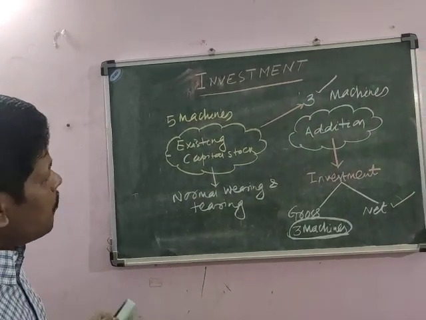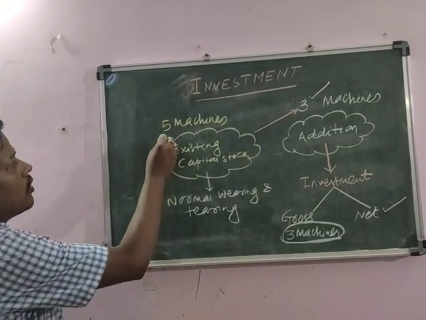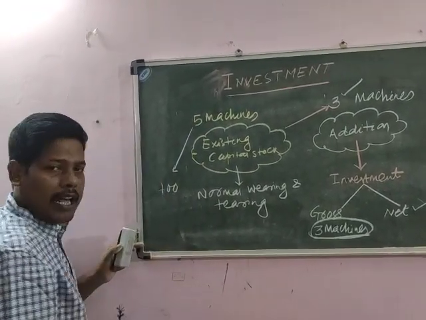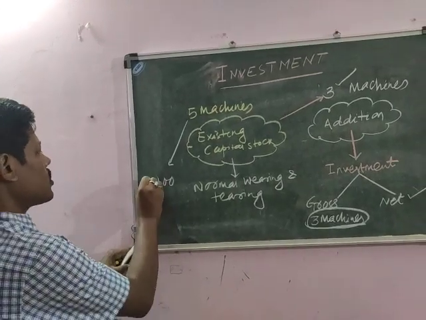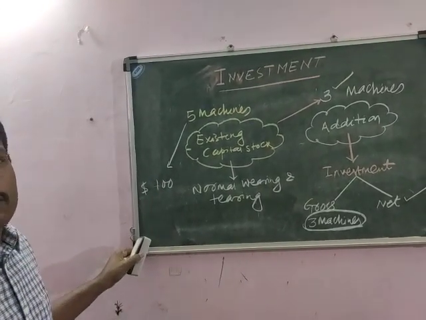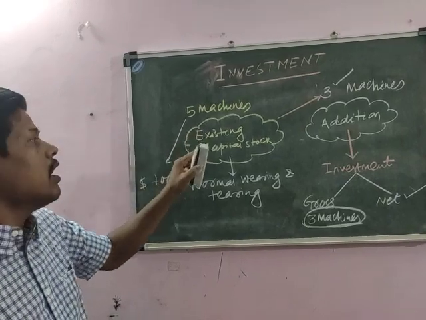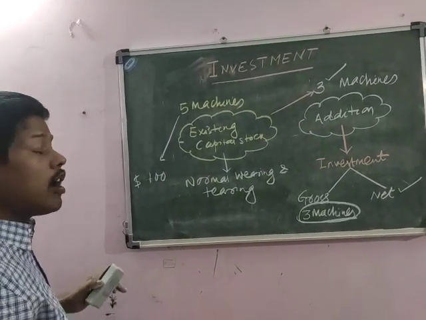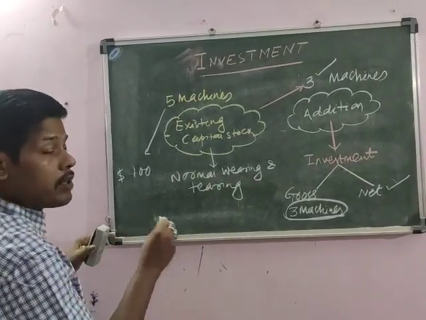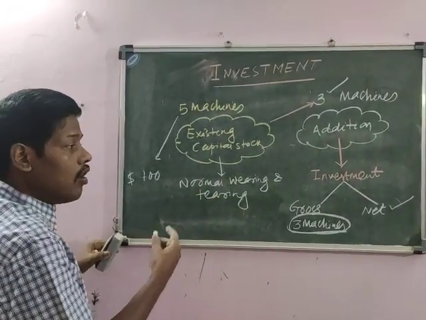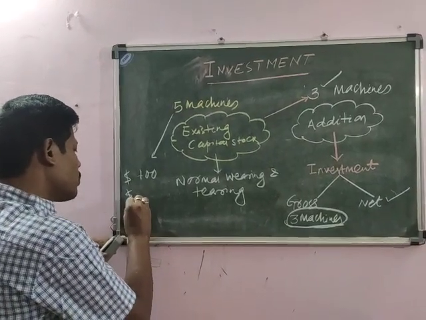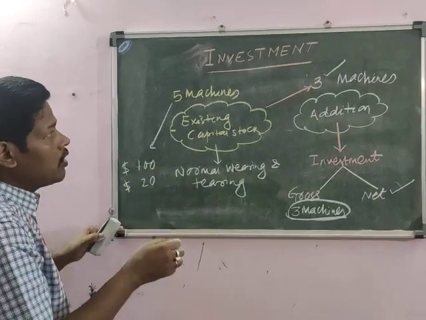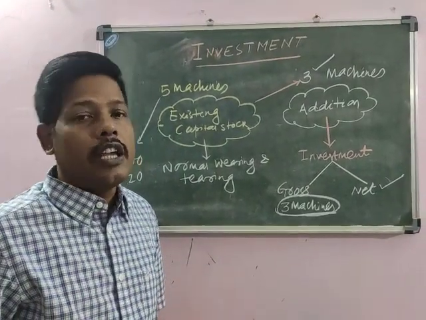For example, suppose the cost of one machine is $100. As every year 20% of each machine will be depreciated, that is, its value will be reduced for normal wearing and tearing charges or maintenance charges, $20 will be the reduction in the value of each machine every year.